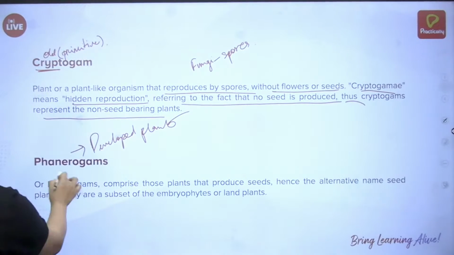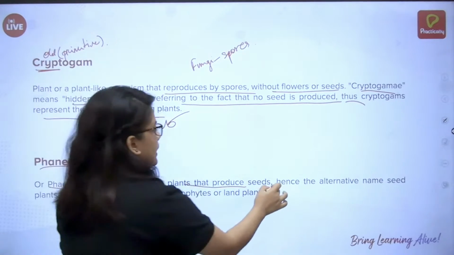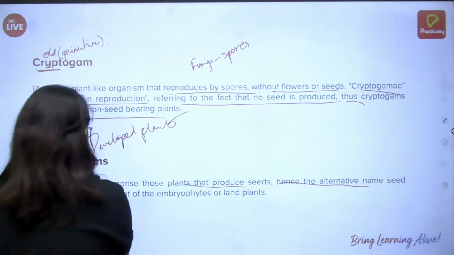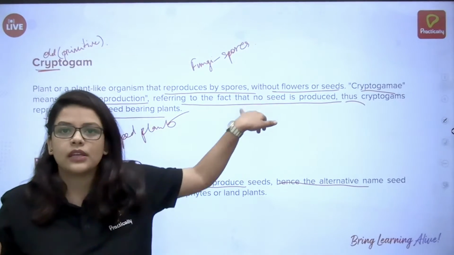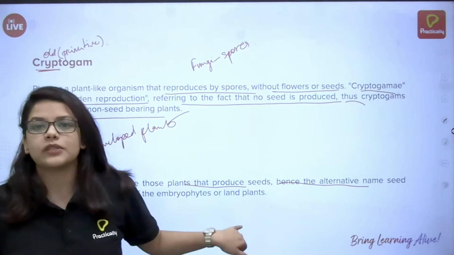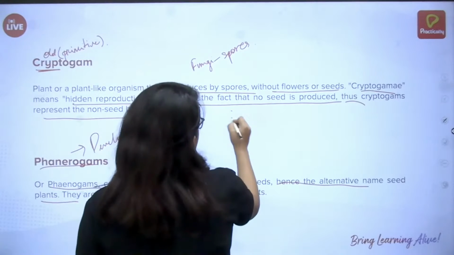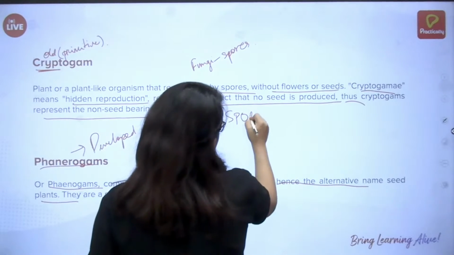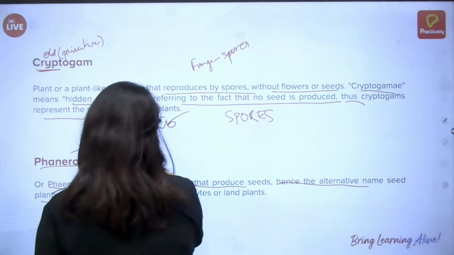Phanerogams, or phenogams, comprise the plants that produce seeds. Hence the alternative name, seeded plants. Phanerogams are seeds, and cryptogams are spores. That's all you have to remember. These are spores, and these are seeds.